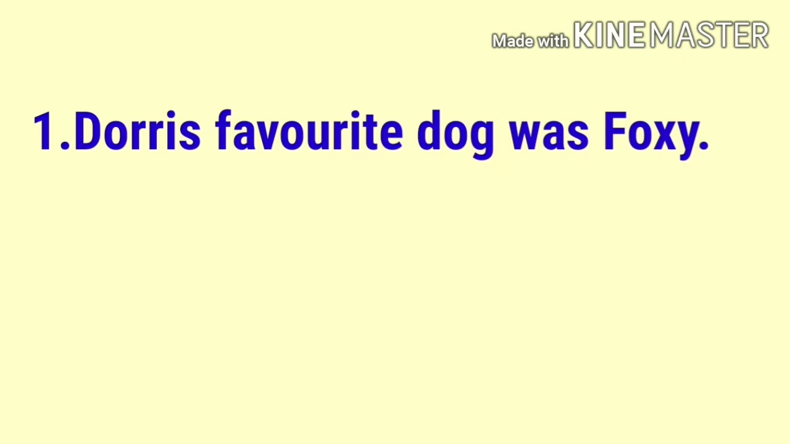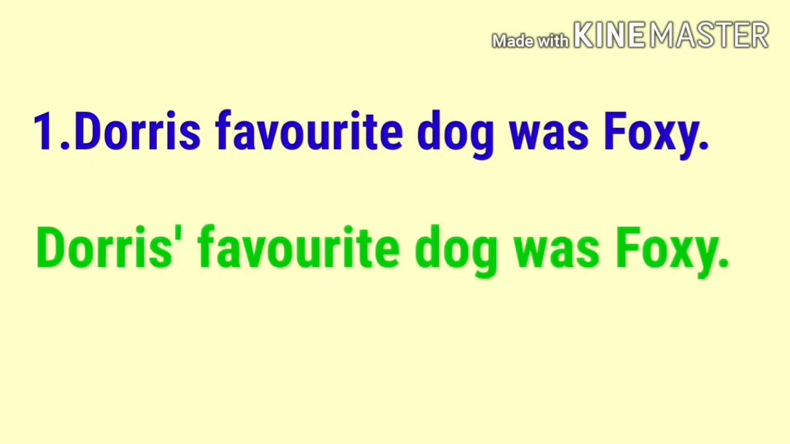Here Jory is the name of a person. If a proper noun ends in s, we can show possession either by adding apostrophe s or just the apostrophe. So here, Jory's ending in s, to show the possession we add only an apostrophe. So Jory's favorite dog was Foxy.